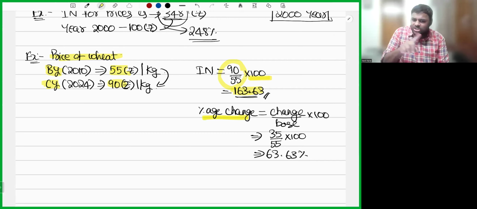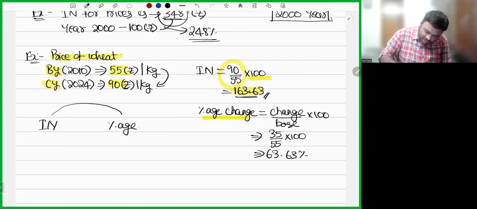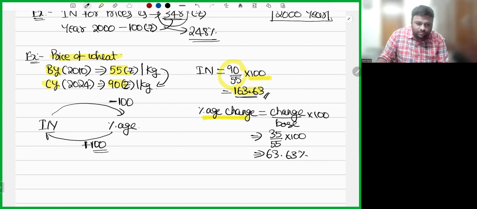Can you see there is a relationship between index numbers and percentage? For index number, if you subtract 100, you will get percentage. Or for percentage, if you add 100, you will get index number. Okay, so I hope the point is clear.